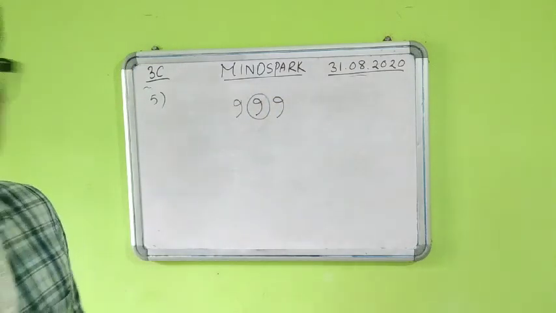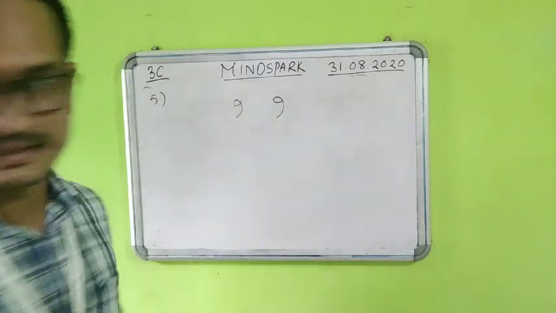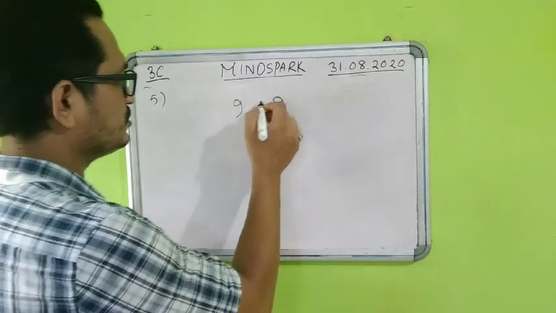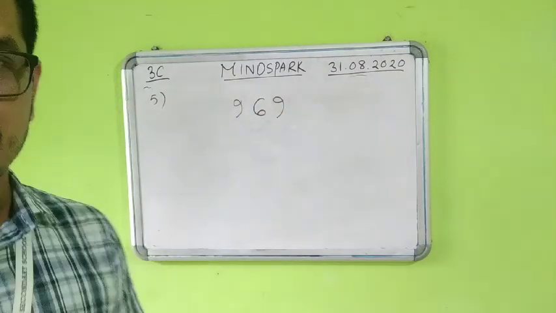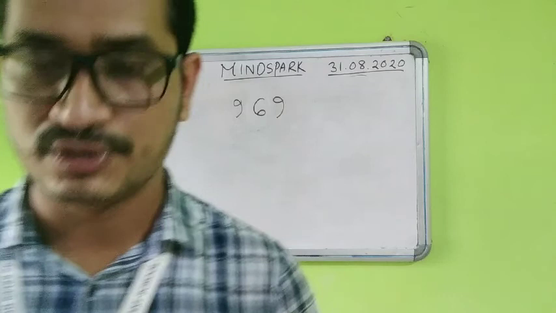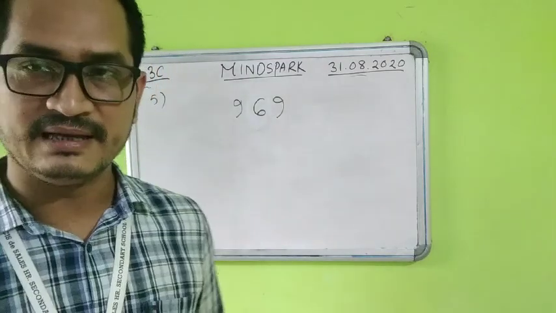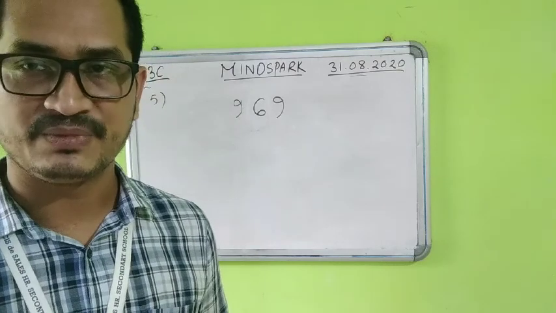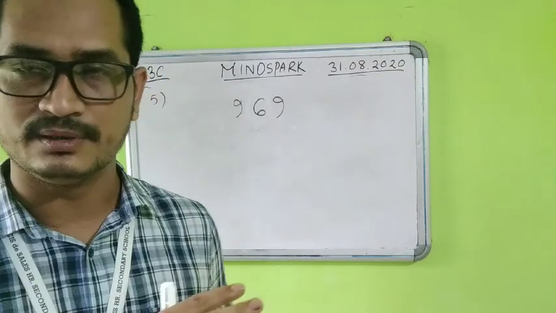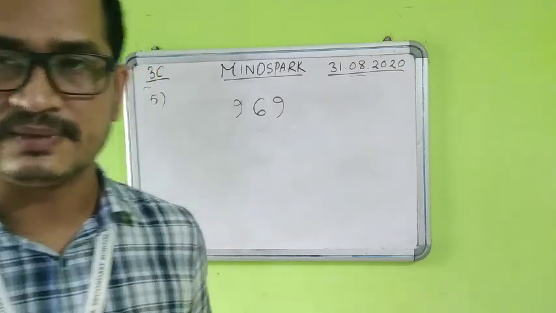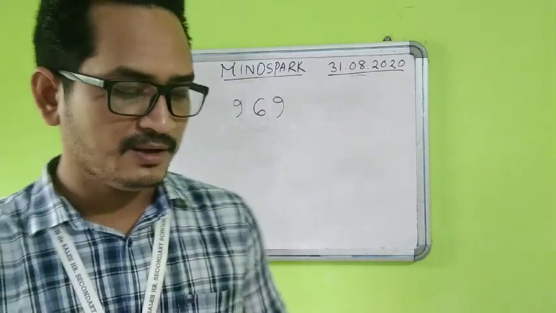So here I should place what? I have to place here 6 because they say the tens place should be 6. So the answer will be how much? 969. So it's a direct question actually. You need to simply remove that 9 from the tens place and put 6 in that place because it is the largest 3-digit number which has 6 at the tens place. Okay, so this is question number 5.